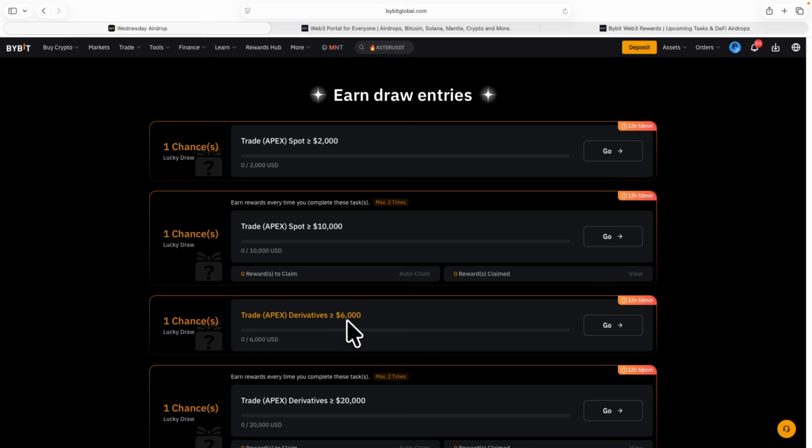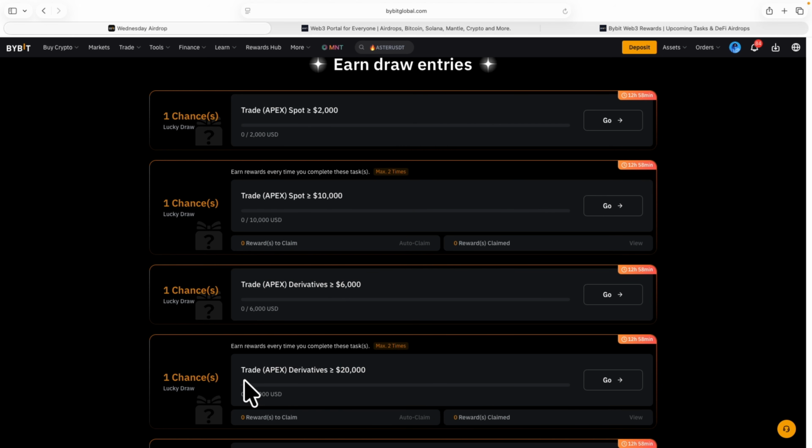So don't think that you have to have $6,000 capital. No. For this next one here, trade Apex derivatives of at least $20,000. If you're using 10x leverage, that means that you only need $2,000 capital for this. I hope you get the idea now. So don't go thinking that you must have $20,000 capital. No, that's not the meaning.